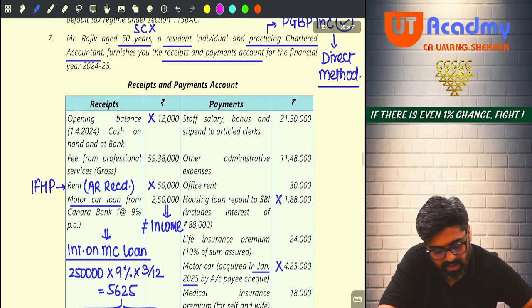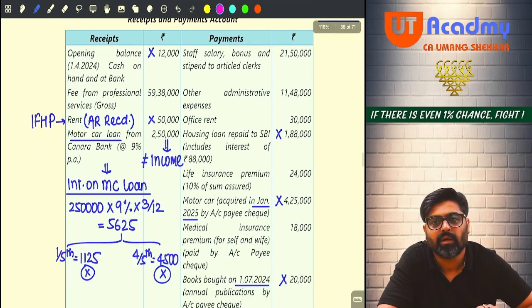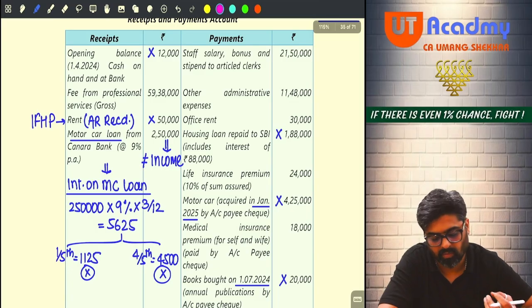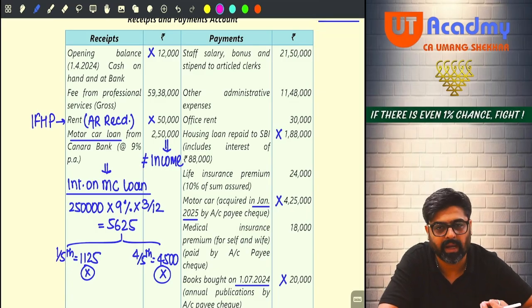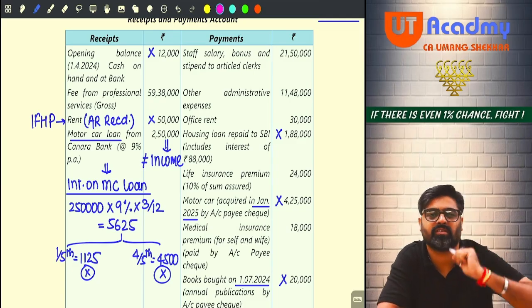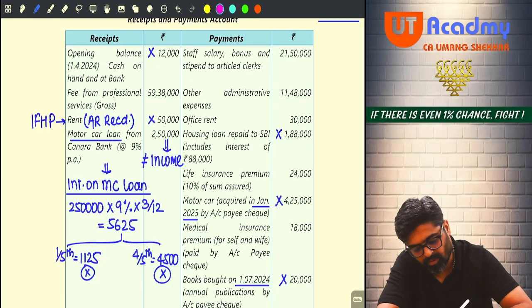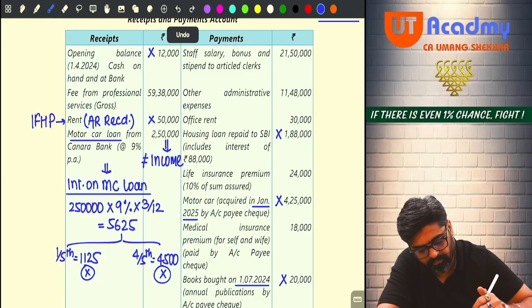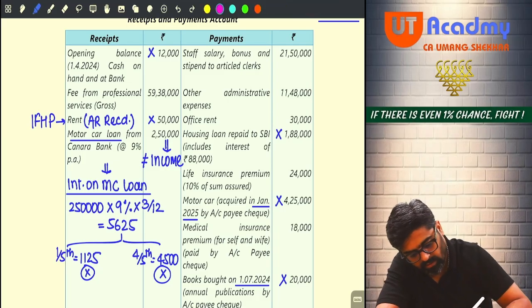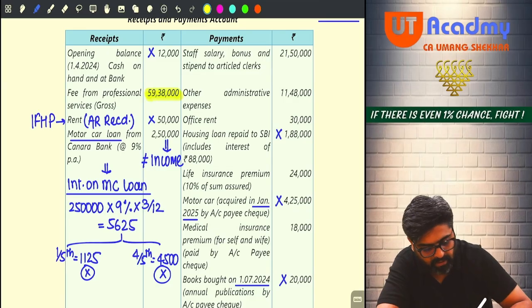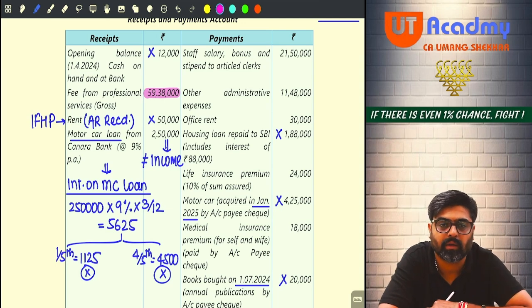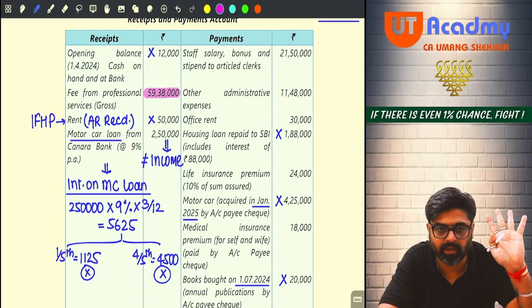59,38,000. You are a chartered accountant. In your practice, whatever services you are giving to your clients as a professional, will you get professional fees? Yes, that professional fees is given. So can I say this professional fees is your PGBP income? Yes, sir. This is your PGBP income. I will highlight all the PGBP items with pink color. Is it my PGBP income? Will it be taxable under the head PGBP?